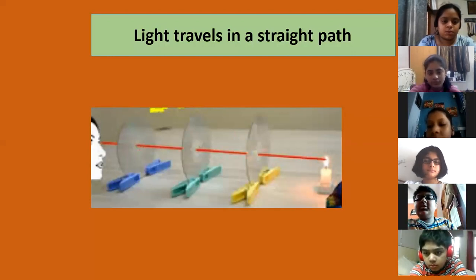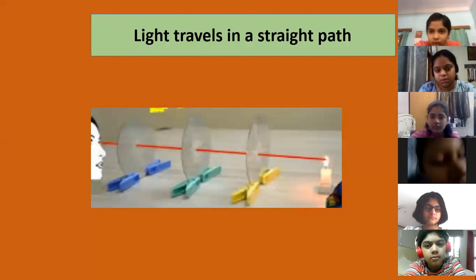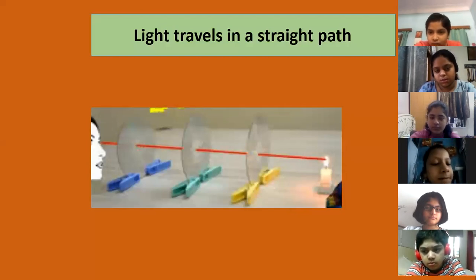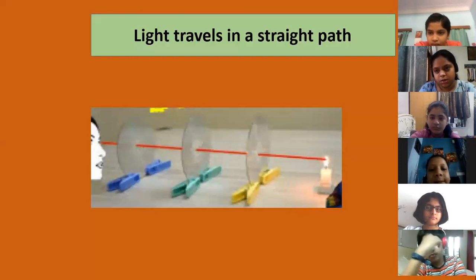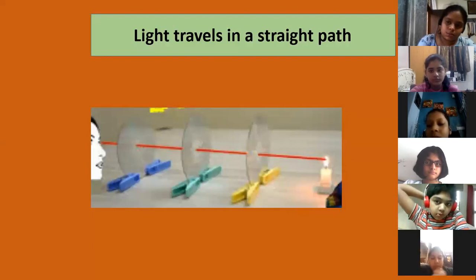Ma'am, no, we won't be able to see. Okay. What could be the reason, beta? Can you tell me? Ma'am, because light always travels in a straight line, and if we are shifting a CD towards the right, it will not be able to pass as a rectilinear propagation. So that is why. Okay, very good.